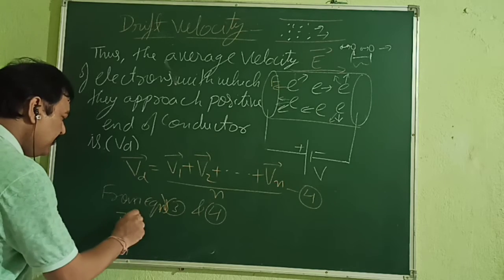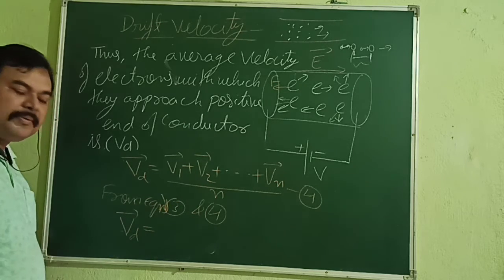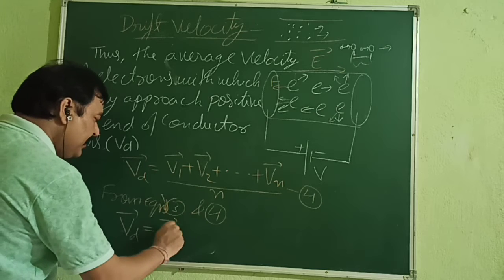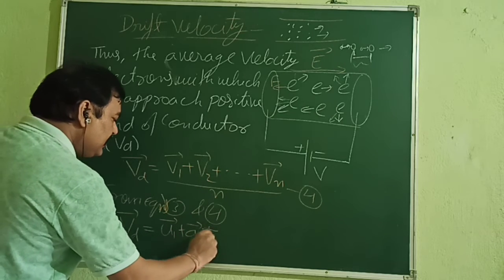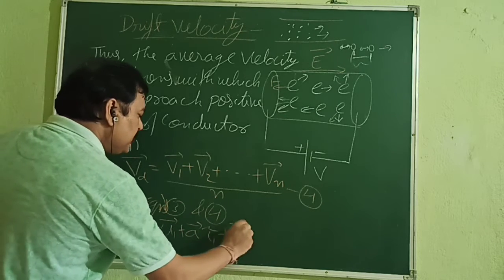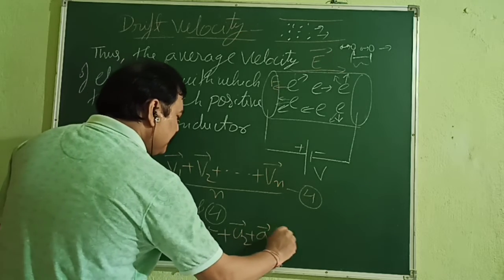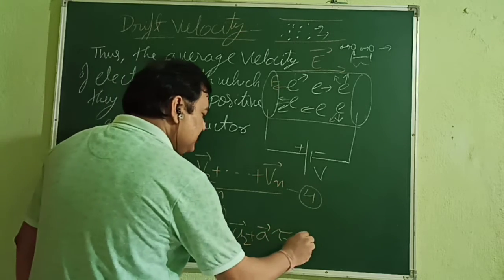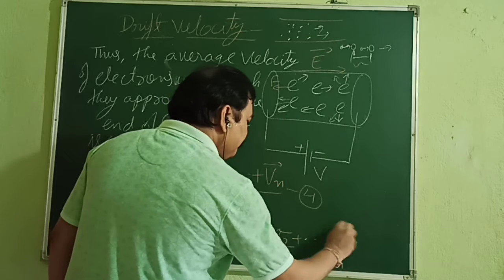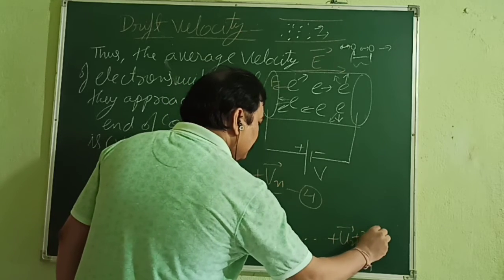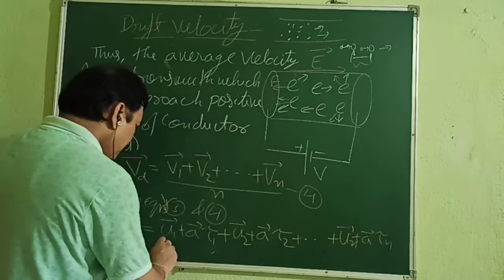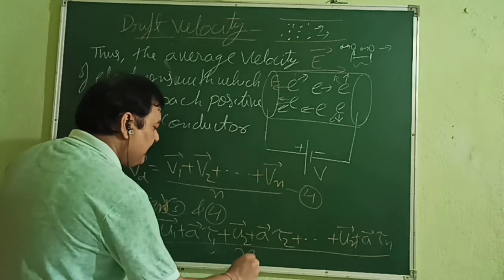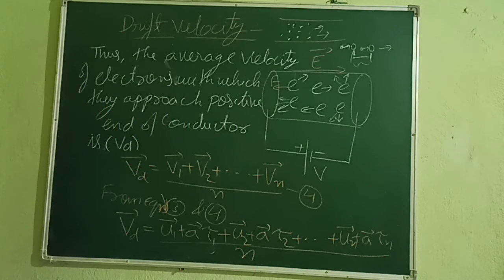Vd is equal to, we can put the values of V1, V2, Vn: U1 plus A tau 1, plus U2 plus A tau 2, plus dot dot dot plus Un plus A tau n, and whole upon n.